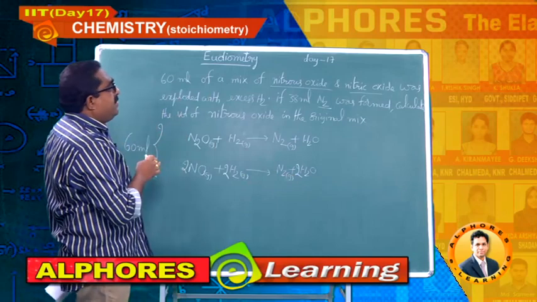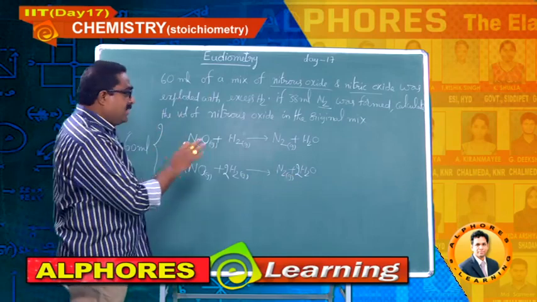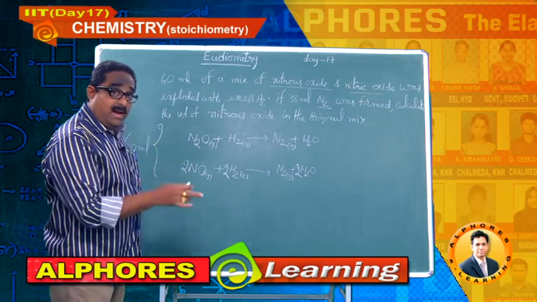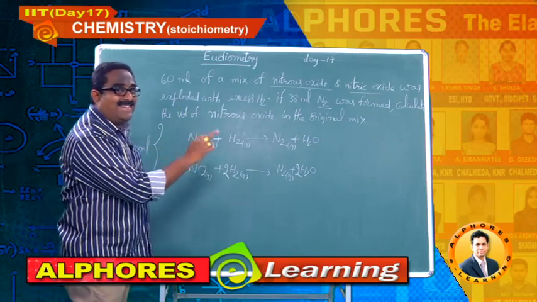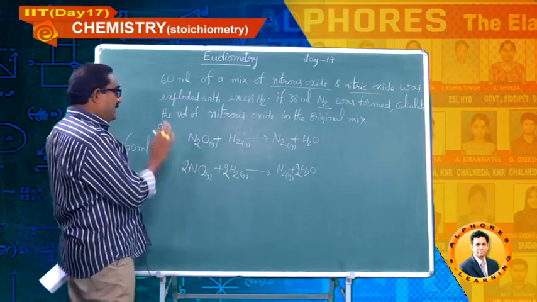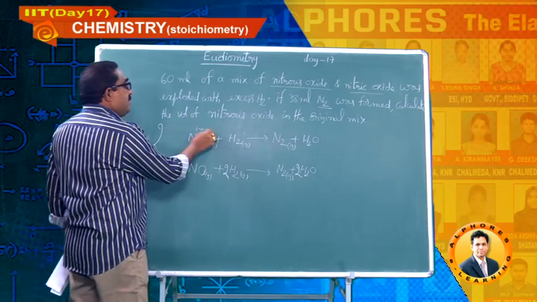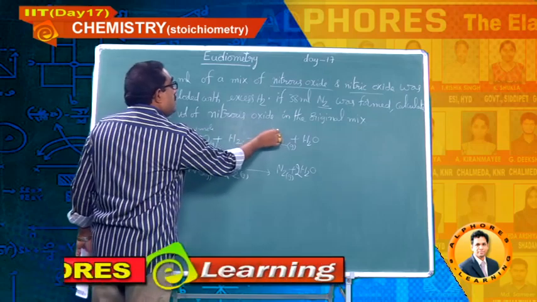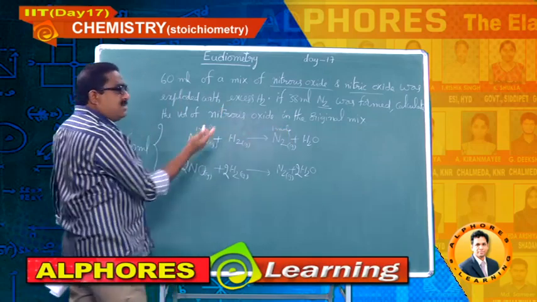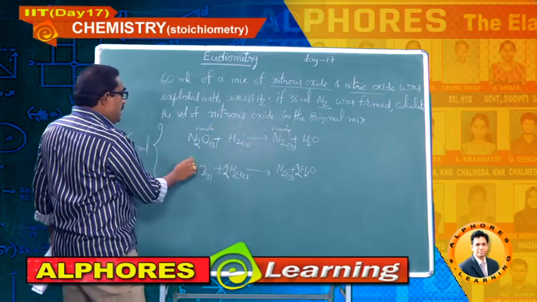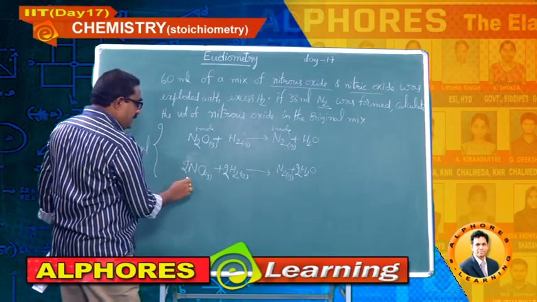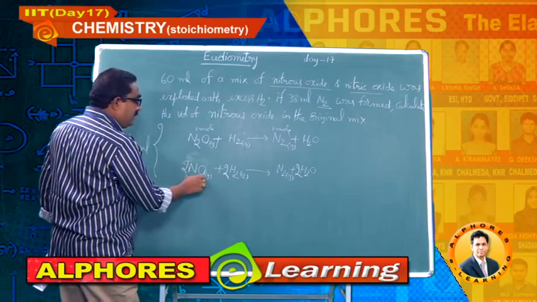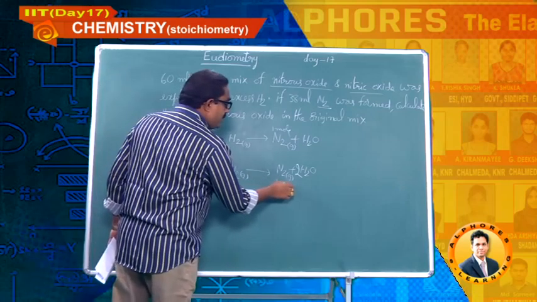In the beginning of iodometry itself, I explained why water is always considered liquid unless the temperature is mentioned as 100 degrees centigrade. So here I am writing moles: 1 mole produces 1 mole. Hydrogen is given in excess, no need to write. For this equation, 2 moles gives 1 mole only.